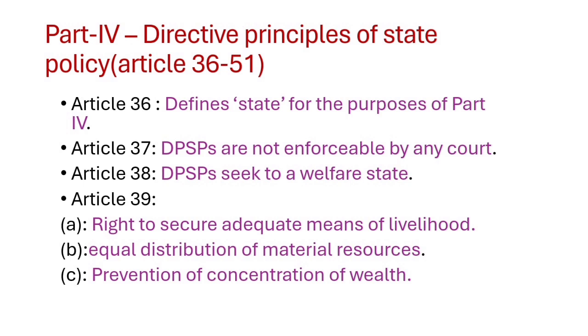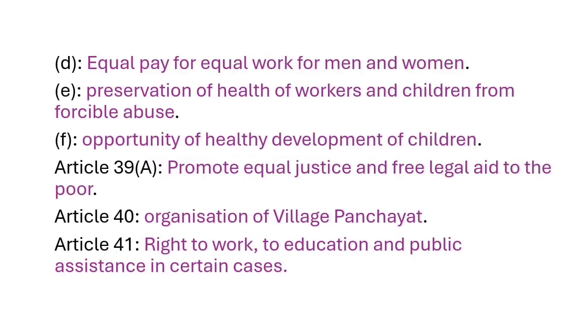Article 39 clause A, right to secure adequate means of livelihood. Clause B, equal distribution of material resources. Clause C, prevention of concentration of wealth. Clause D, equal pay for equal work for men and women. Clause E, preservation of health of workers and children from forcible abuse. Clause F, opportunity of healthy development of children.